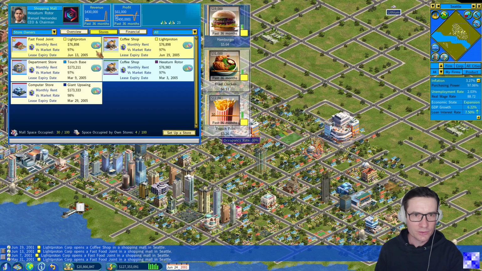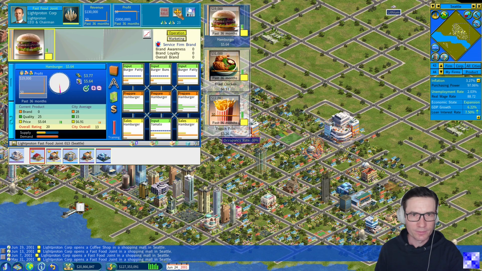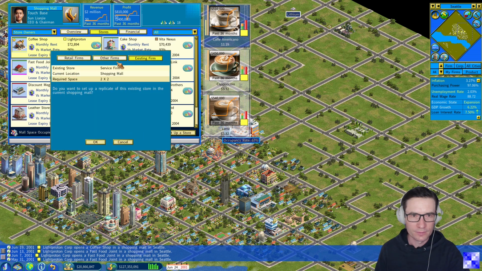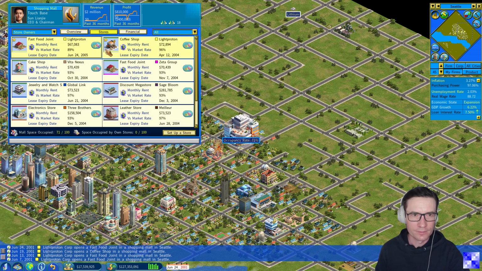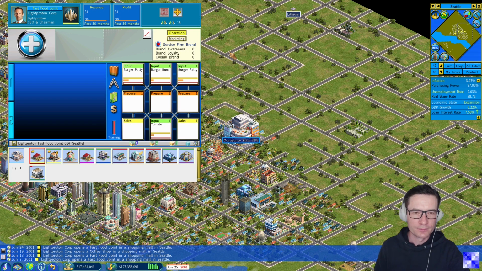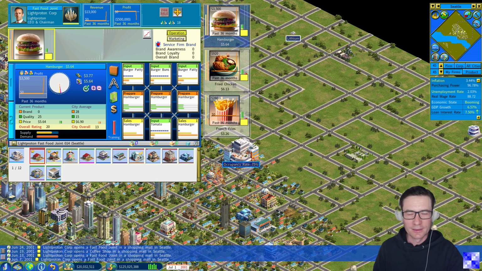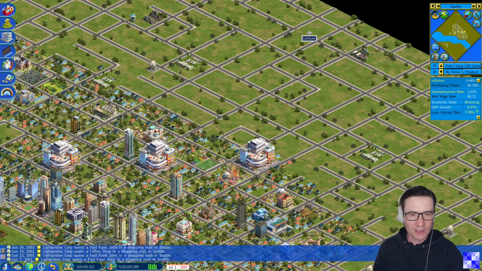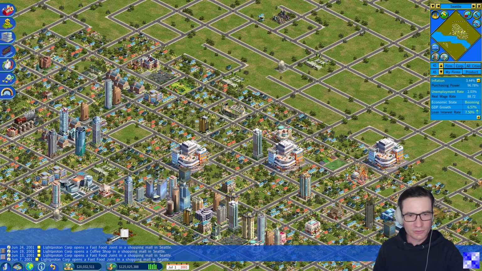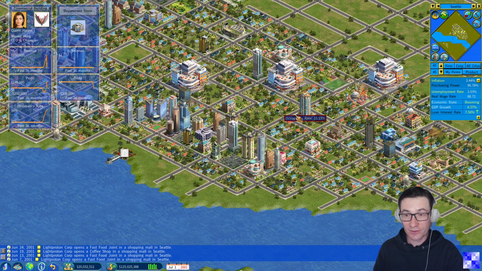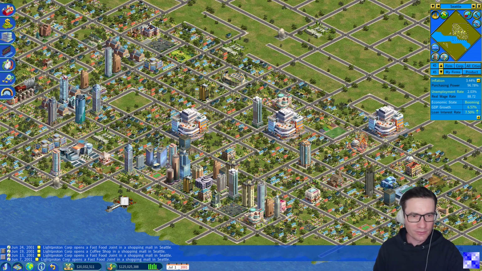And here we want to also set up a fast food joint. Here it is. So we have now set up 4 new fast food restaurants in the city of Seattle, selling again our fast food products. Very good.